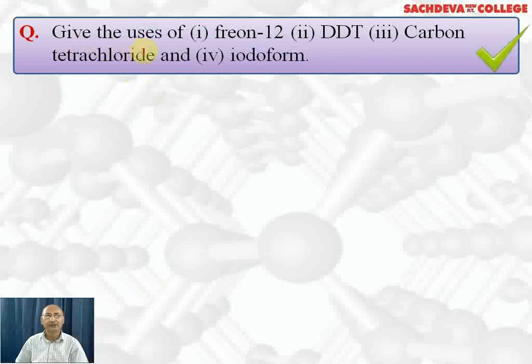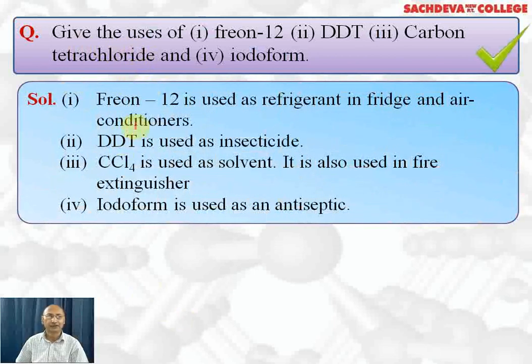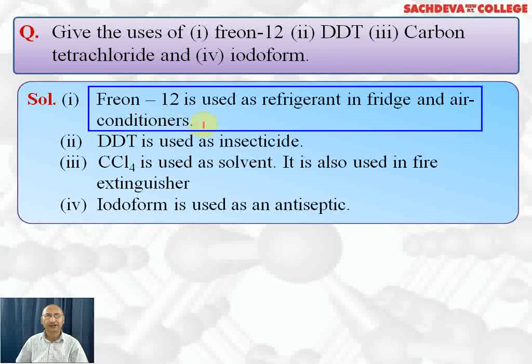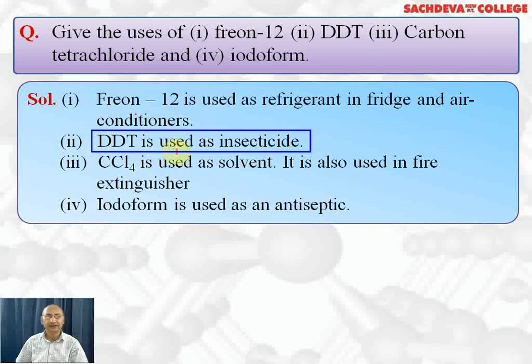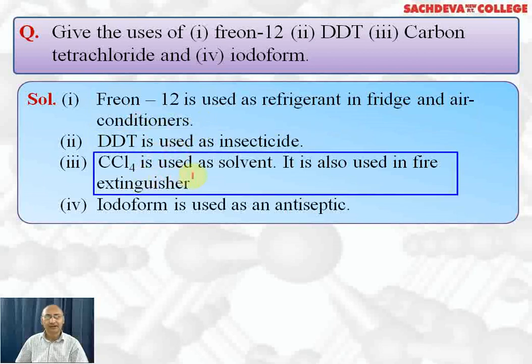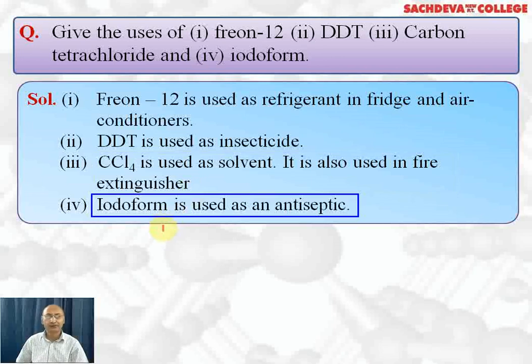Next, we are taking uses of Freon 12, DDT, carbon tetrachloride, and iodoform. Freon 12 is used as a refrigerant in refrigerators and air conditioners. DDT is used as an insecticide. Carbon tetrachloride is used as a solvent. It is also used in fire extinguishers, but these days it has been banned because it forms phosgene gas. Iodoform is used as an antiseptic, but it has a specific smell or vapors which cause tears in the eyes. That's why it is less used as an antiseptic.